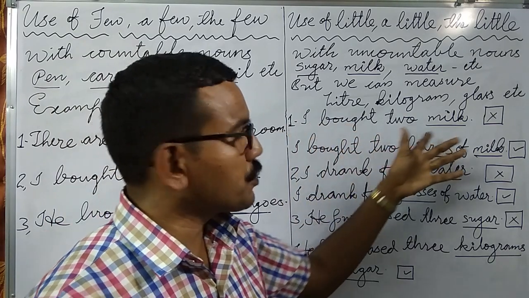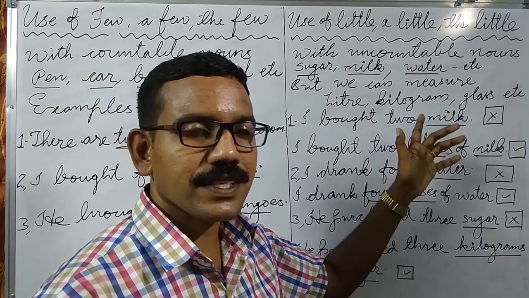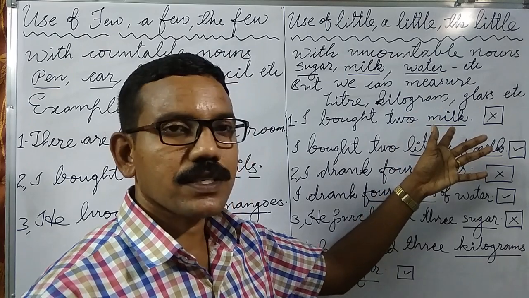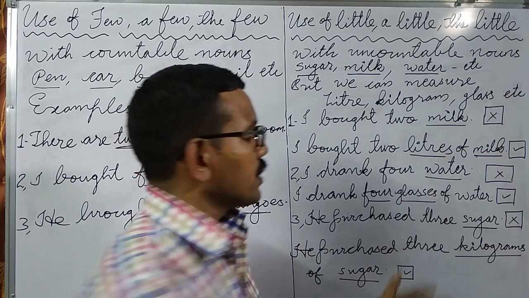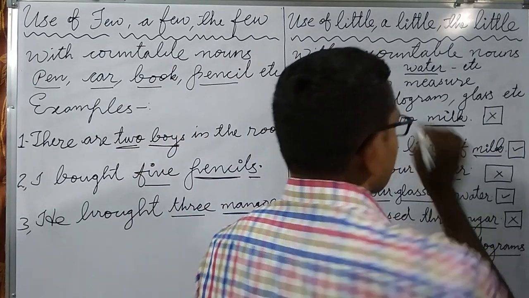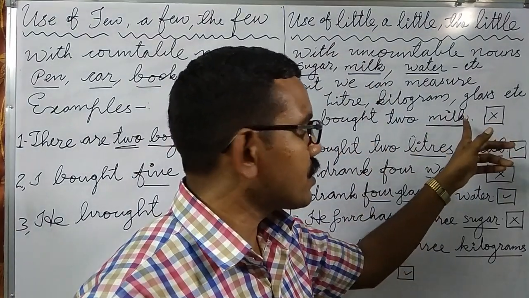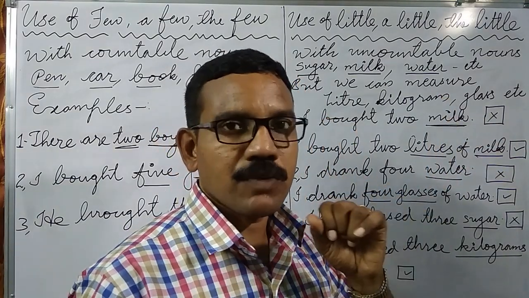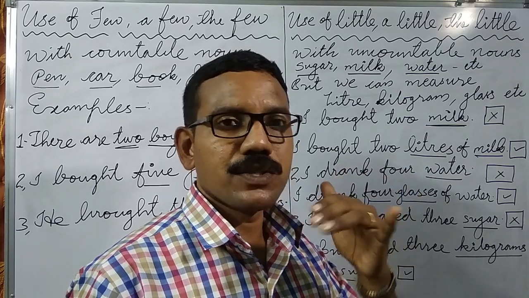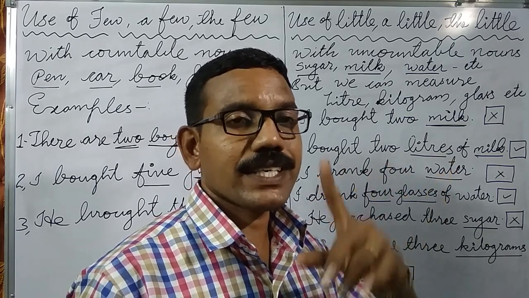I bought 2 milk. Can we say I bought 2 milk? Actually, this sentence is grammatically wrong. Can we count? No. Milk is an uncountable noun. We cannot count 1 milk, 2 milks, 3 milks.